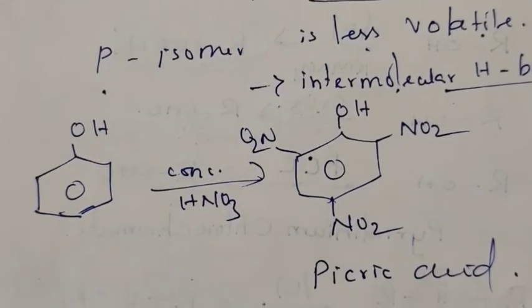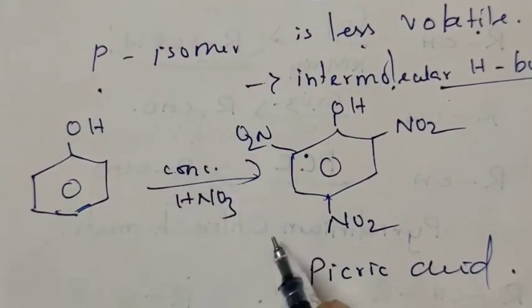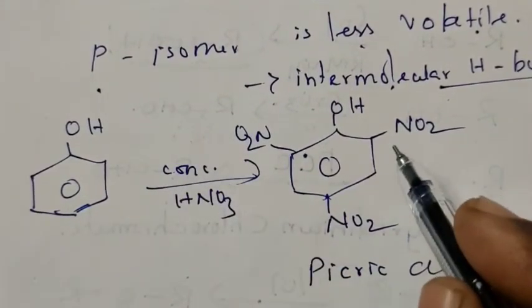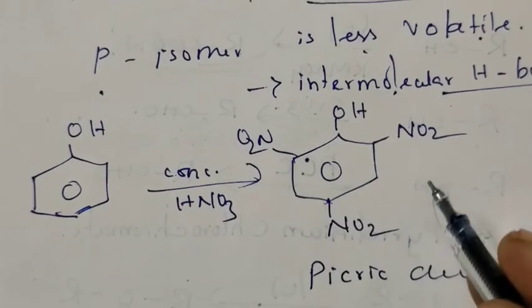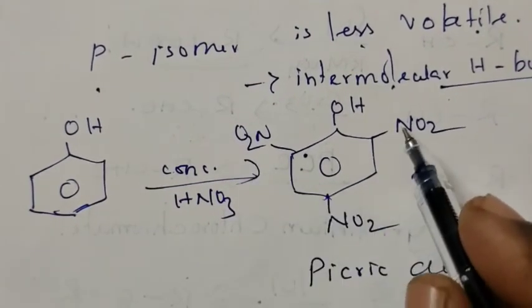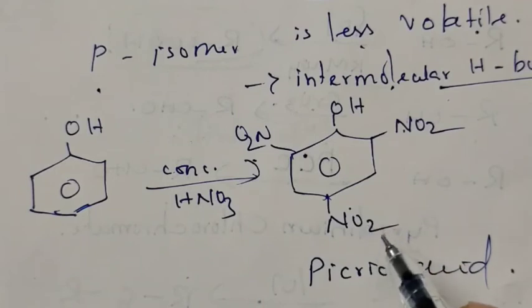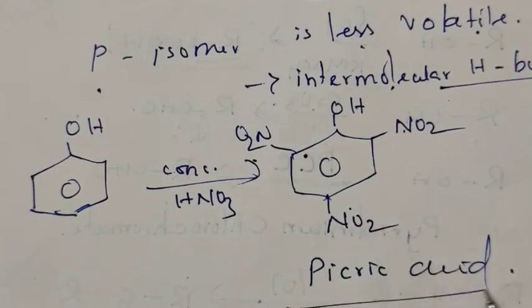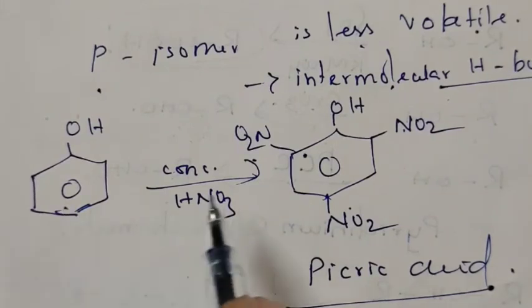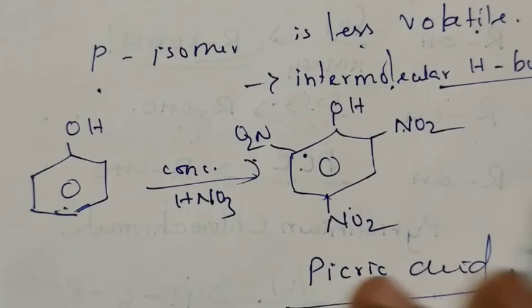Phenol treated with concentrated nitric acid gives 2,4,6 trinitrophenol. This is called 2,4,6 trinitrophenol, commonly called picric acid. How will you form picric acid? By treating phenol with concentrated nitric acid.